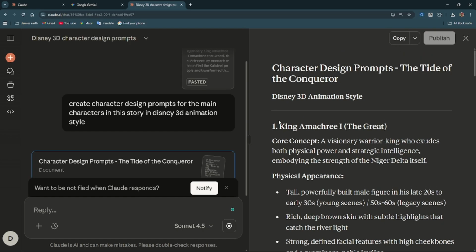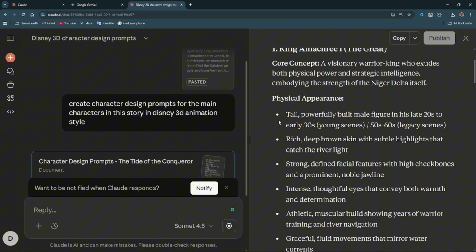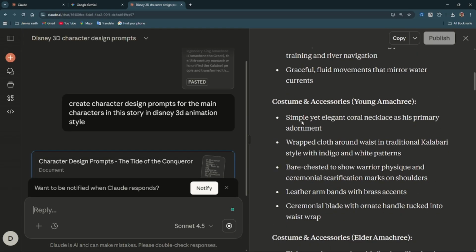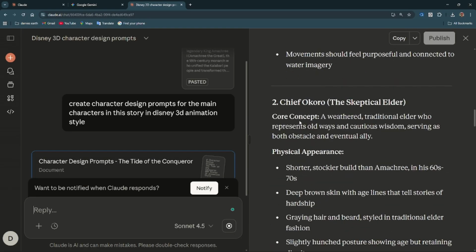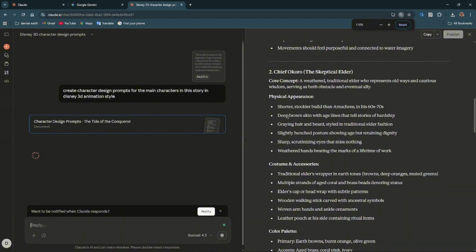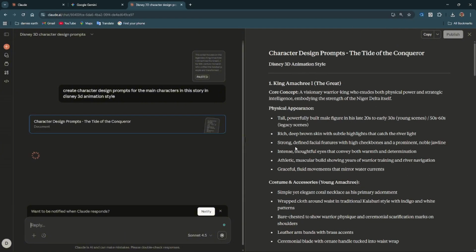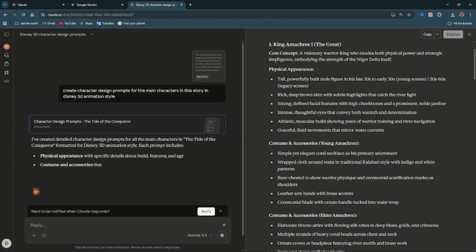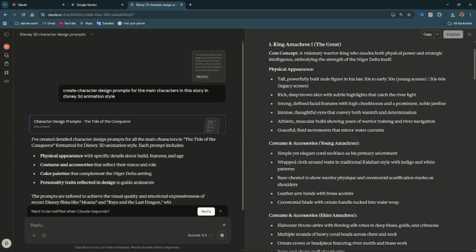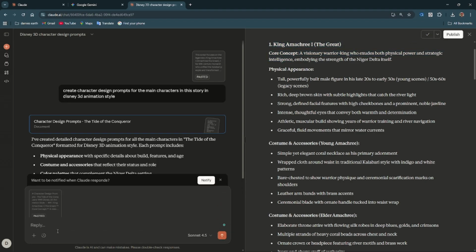Now we've gotten to Claude AI. Claude AI is very, very fast at doing this. So now let's get our prompts. It has given us some prompts here, this is what it gave us about King Amakri. I'm going to copy all of these prompts and paste them back here.